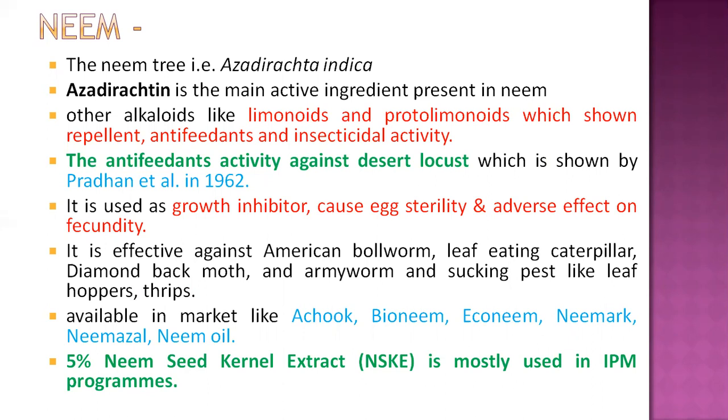The other compounds are limonoids and protolimonoids, which have antifeedant and repellent action and some insecticidal activity.